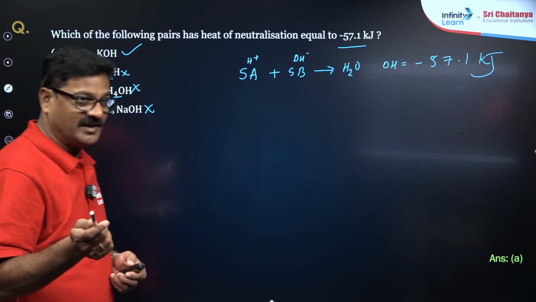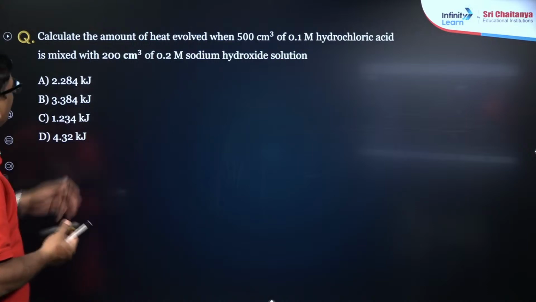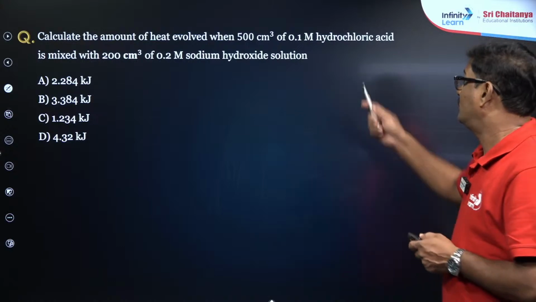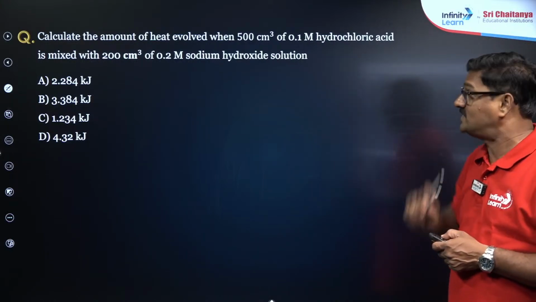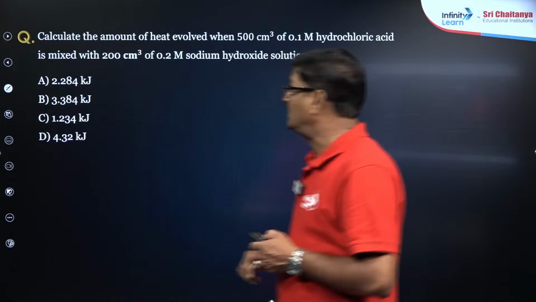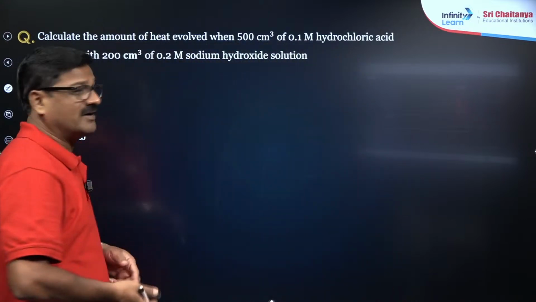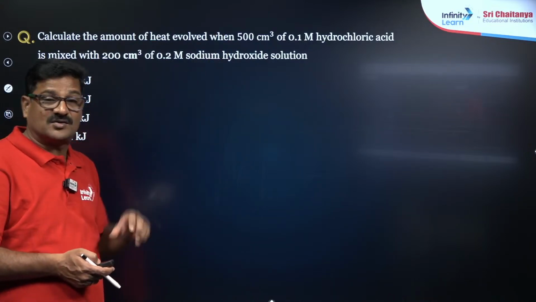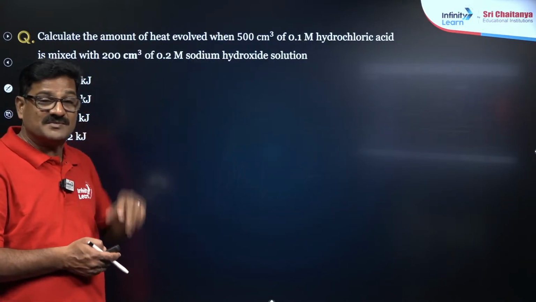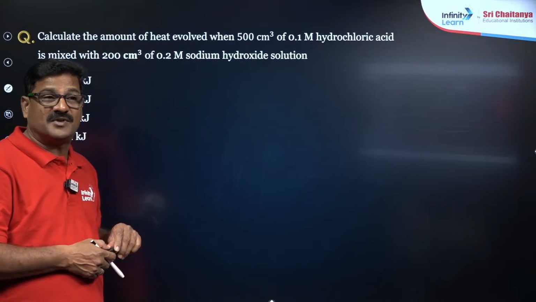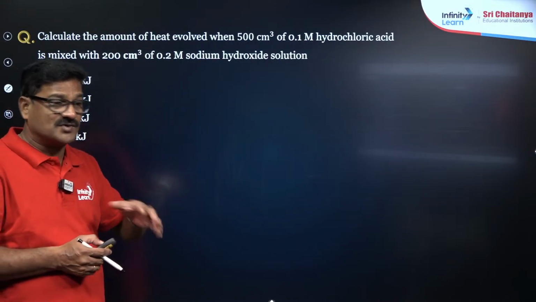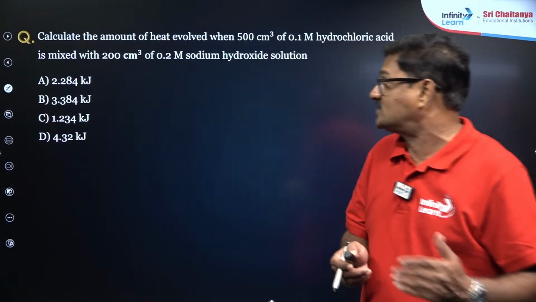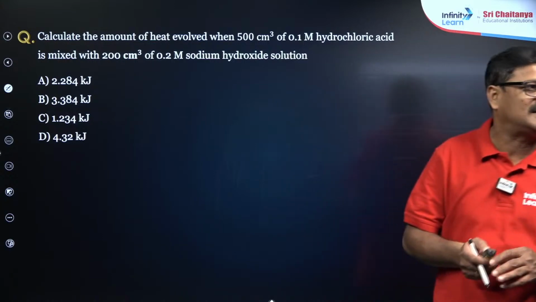So my answer here is A. And one more question: calculate the amount of heat evolved when 500 cm cube, meaning milliliters, of 0.1 molar HCl, hydrochloric acid, is mixed with 200 milliliters of 0.2 molar sodium hydroxide. So enthalpy of neutralization is connected to stoichiometry, to solutions and concentration terms, to ionic equilibrium, and to thermodynamics. So we are going all the way, not beyond the NCERT textbook. Who can give the answer?